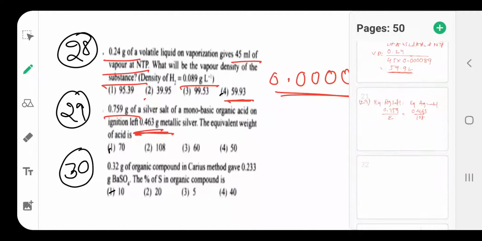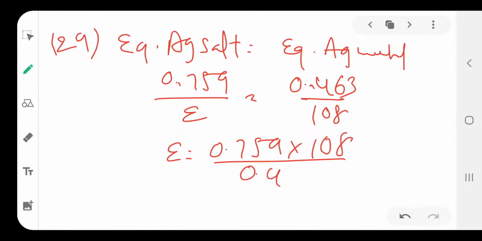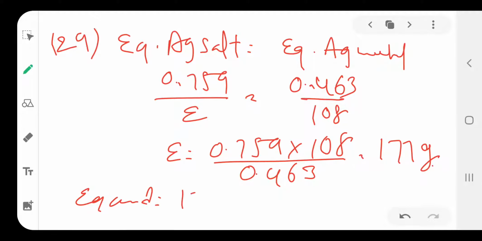Then we have to find the E value. E is 0.759 into 108 divided by 0.463. Then we get the answer of 177 grams, the equivalent weight of the silver salt. But what is the equivalent weight of the acid?